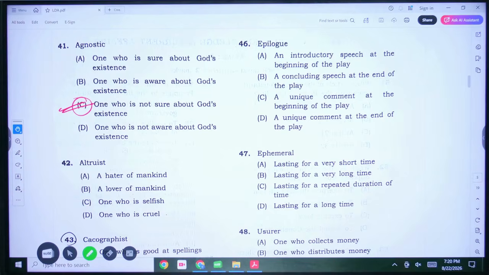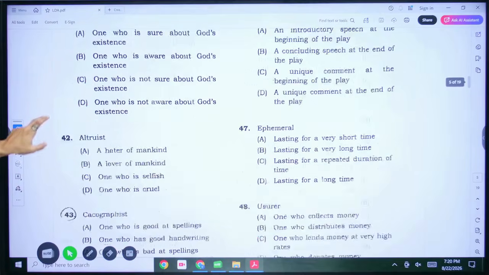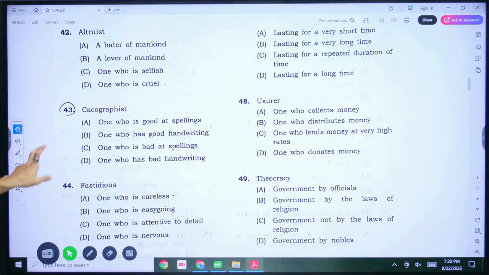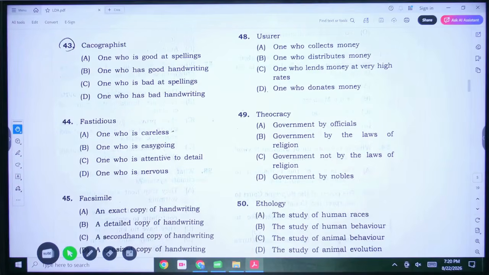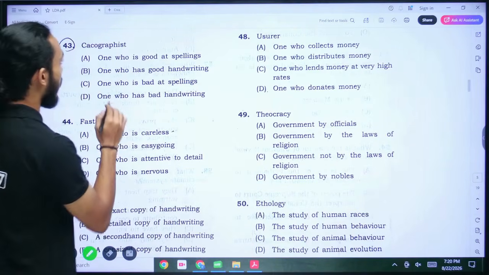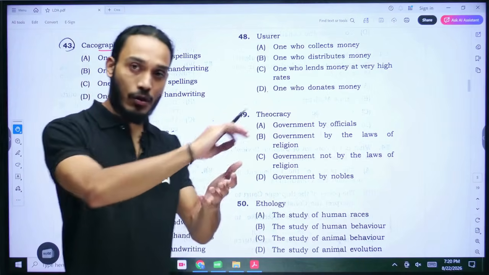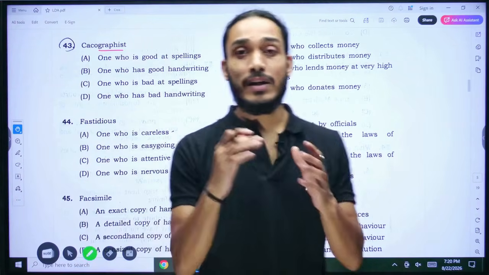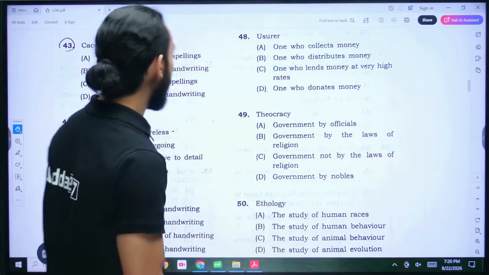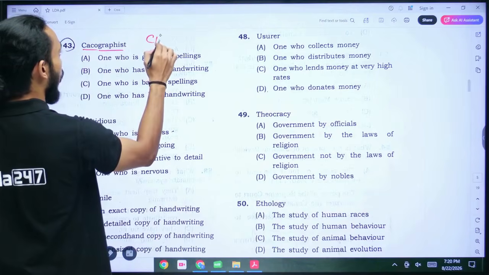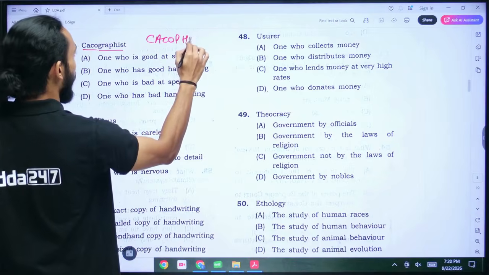Altruist is someone who is very helpful, who is a lover of mankind, all right, who always thinks well for mankind. Next, number 43. I think this is something that this particular student who sent the PDF might have had a doubt with, therefore there's a circle there. So cacographist, okay, you can think of it in a very simple manner. Whenever we talk about graphing something, that means you're writing or charting something out. And the word caco comes from the word cacophony. What does the word cacophony mean? Cacophony means noise, right? Cacophony refers to noise.